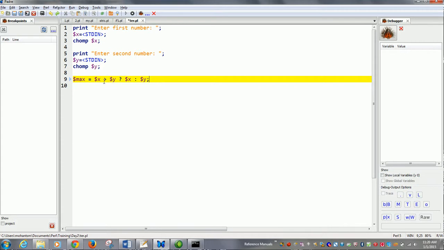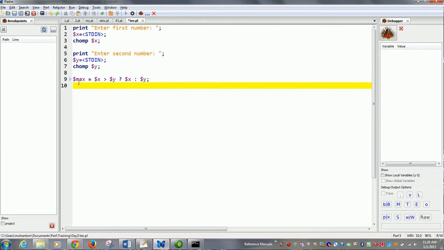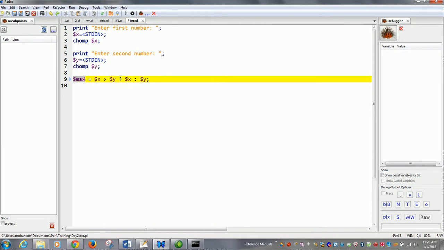Do you understand this? I will tell you the more advanced concept on this, but as of now you understand this: you assign this to a variable $max, give a ternary operator, if $x is greater than $y, then the maximum value is $x and $y is the minimum value.